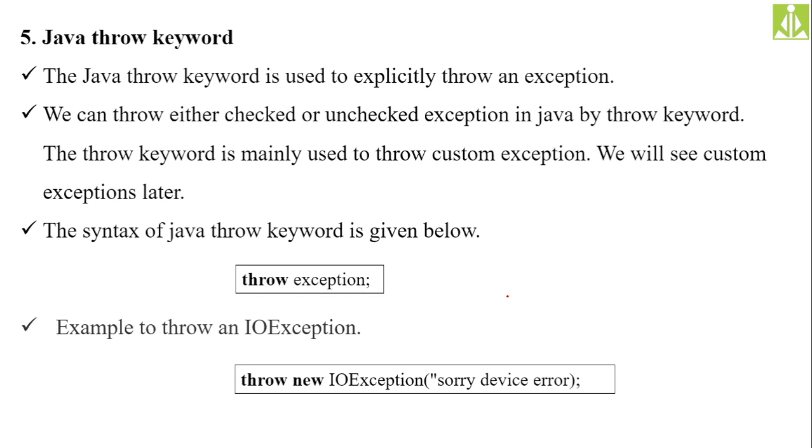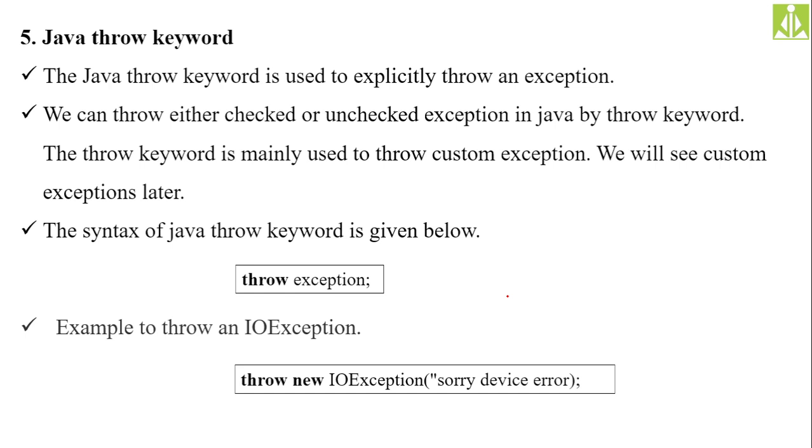So why are we using the throw keyword to throw exceptions manually? Where exactly do we need to throw exceptions manually? In the sense when we are testing the code. In order to test your code, whether it is defending against a particular type of exception or not, we throw the exception manually. Instead of generating that situation by writing code, we throw the exception manually, so as to check whether your program is safeguarded against that particular exception type or not. So the throw keyword is basically helpful in the testing process.